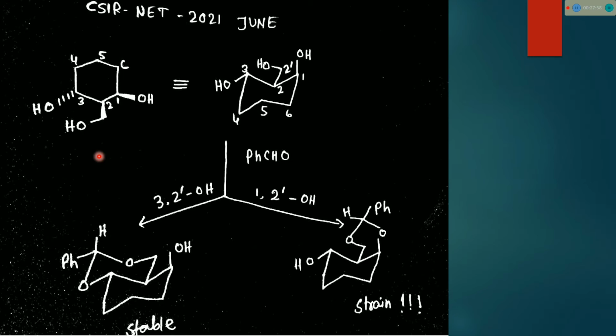One can think, if this 1, 2, 3, if the 1 and 3 position hydroxyl groups can react, it is impossible. These are completely trans. See, in the chair form, 3 OH is here and 1 OH is up. The distance between the two OH groups is very large.